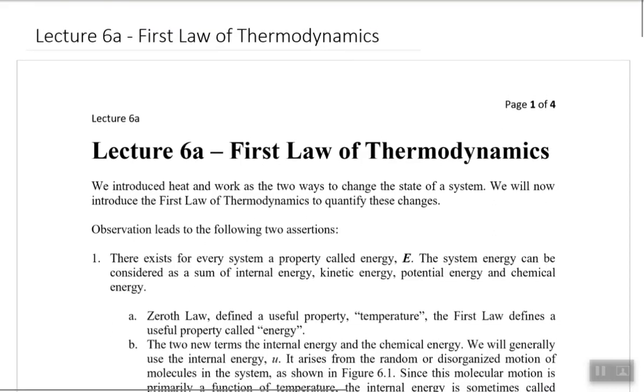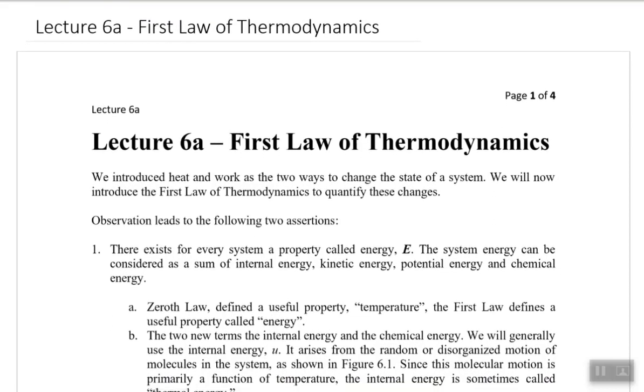So after midterm, we will be looking at the first law of thermodynamics and the second law of thermodynamics. Today's lecture is the first law of thermodynamics and the first law of thermodynamics for the controlled mass system. We'll be defining it a little bit later.